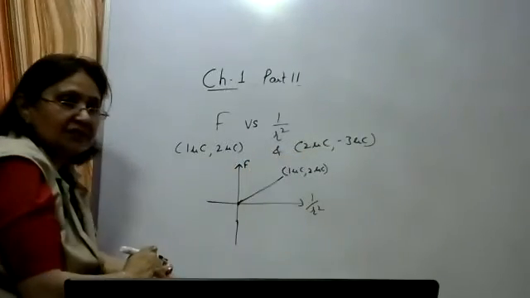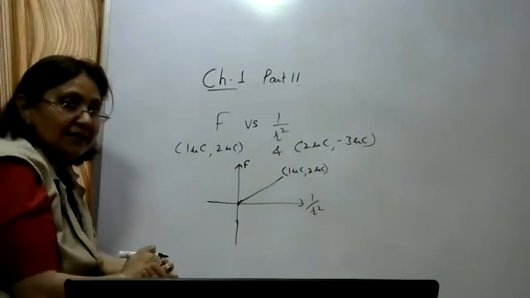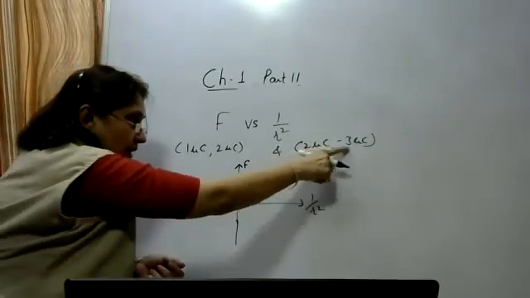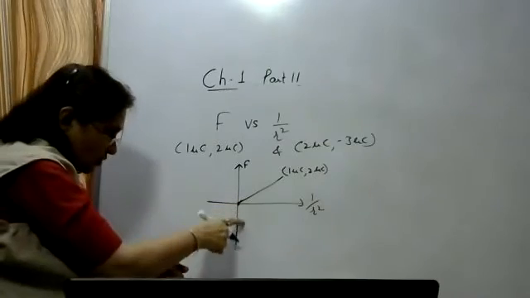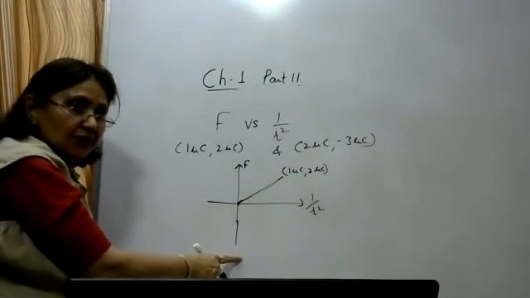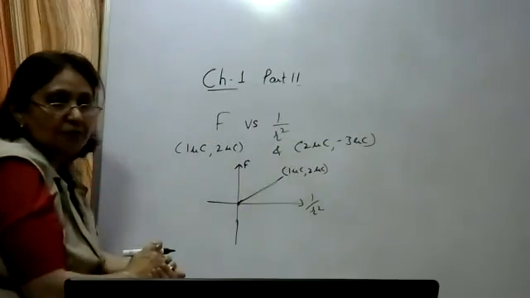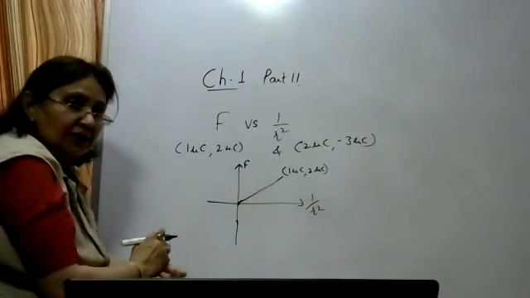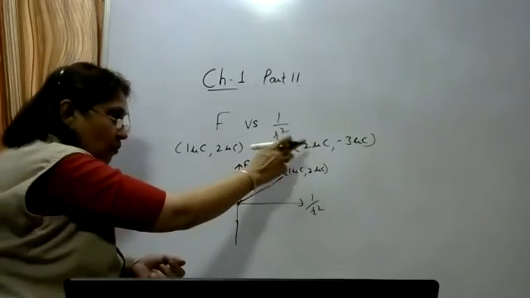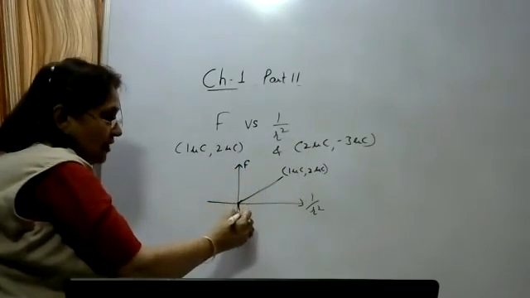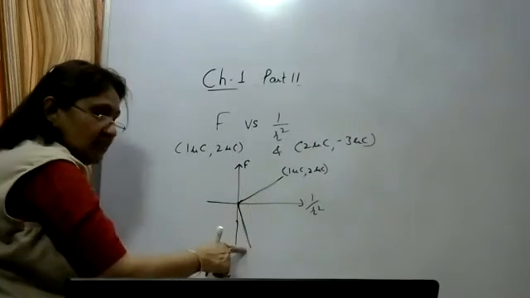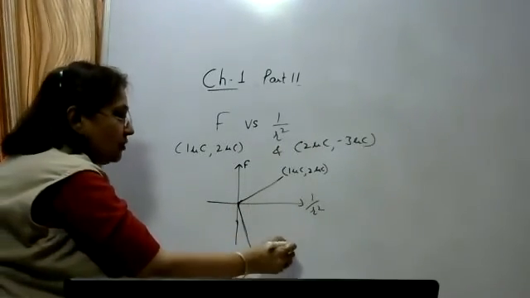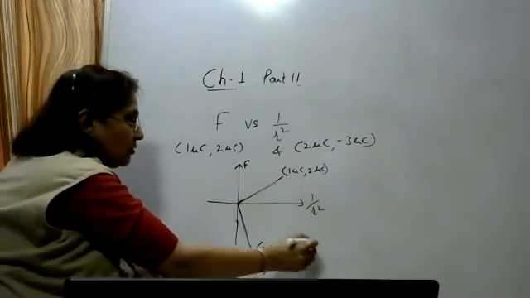Now let us plot for this pair, 2 microcoulomb and minus 3 microcoulomb. Now Q1 into Q2 is negative, so the force will be negative and you will get the line in this quadrant. The slope of the line, k Q1 into Q2, with 2 into 3 it would be 6. So the slope will be more for this pair. It will be a straight line in this quadrant, force negative, but the slope will be more for this pair, 2 microcoulomb and minus 3 microcoulomb.